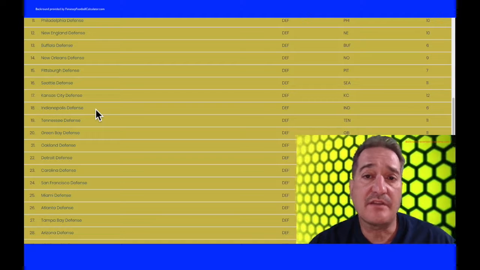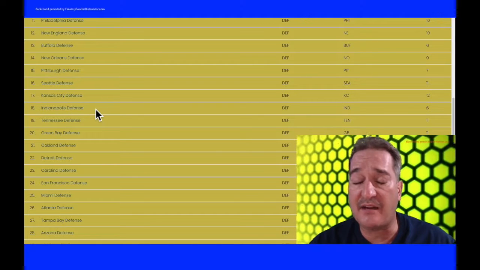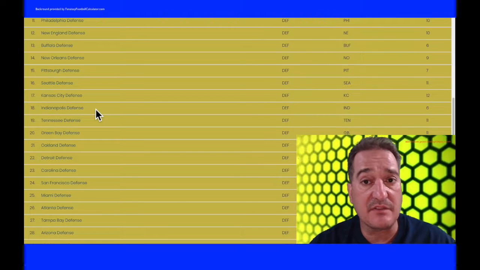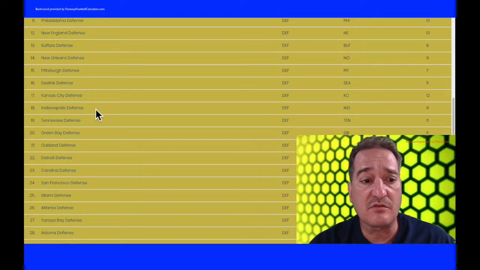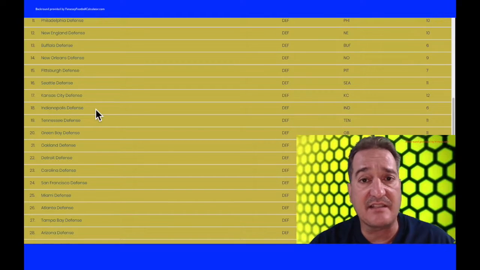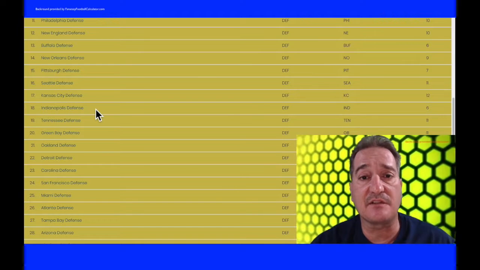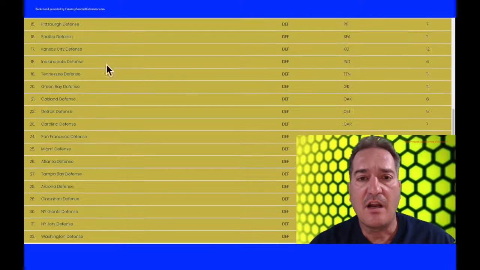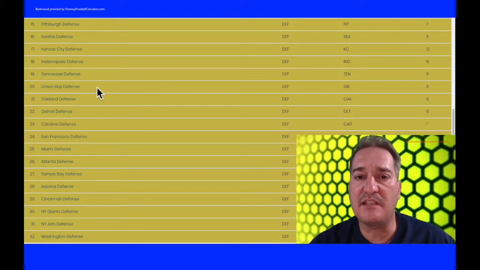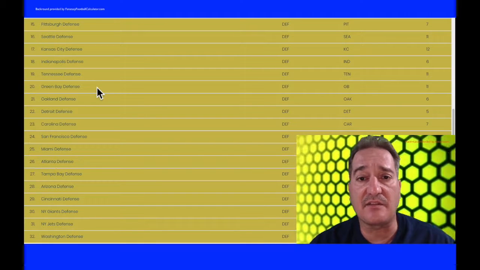Two other defenses I would consider, they've added a lot of depth and they're good teams, are the Indianapolis Colts and the Tennessee Titans defenses. Let me give you another couple teams that may help you early in the season if your top 10 list is already gone. Okay, right here, I think Green Bay's defense has improved tremendously. I think they're going to do well.